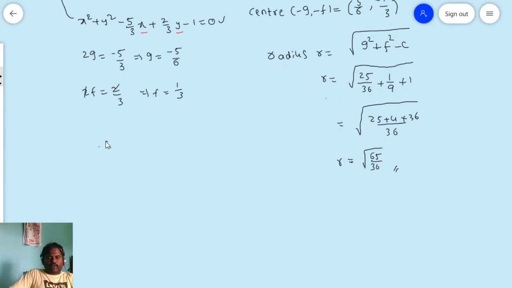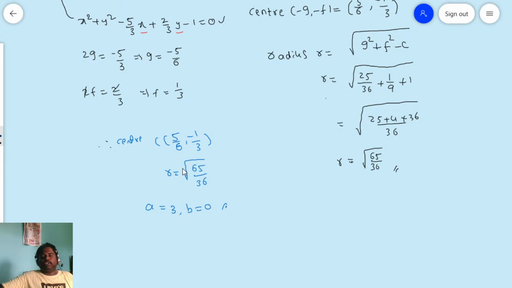Therefore, for the given problem, the center C is 5 by 6, comma minus 1 by 3, and the radius is square root of 65 by 36, and the point A is equal to 3 and B is equal to 0. This is the complete solution. Is it clear for everyone? Okay. Now, I am going to give one problem. You try to solve it. Okay.